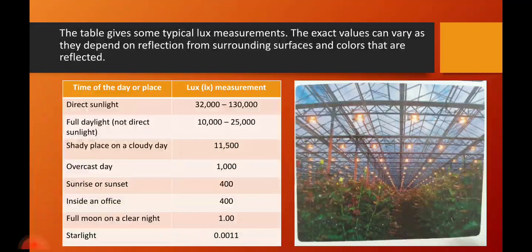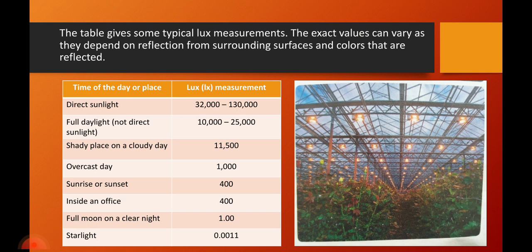Now we have a table here, and this table gives us some typical lux measurements. The exact values vary, as they depend on reflections from surrounding surfaces and the colors that are reflected. The table has the time of day or place, and then the measurement, which is in lux. Remember, the unit for measurement is called lux.